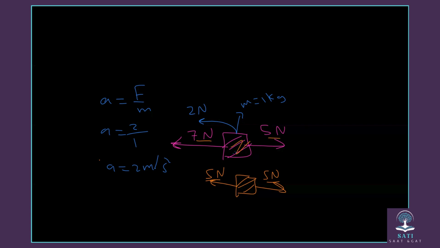Square. So that means the force that is responsible for the acceleration here is only the 2 Newton. It's not the 7, it's not the 5. So that means it's only the difference between them. And we call this the resultant force.